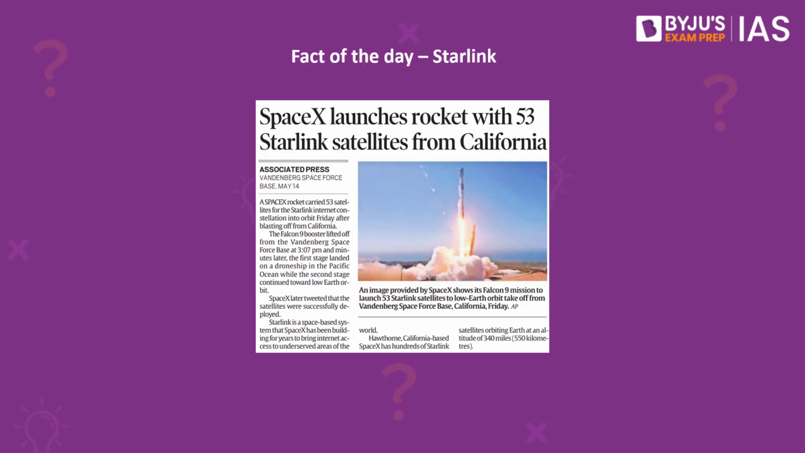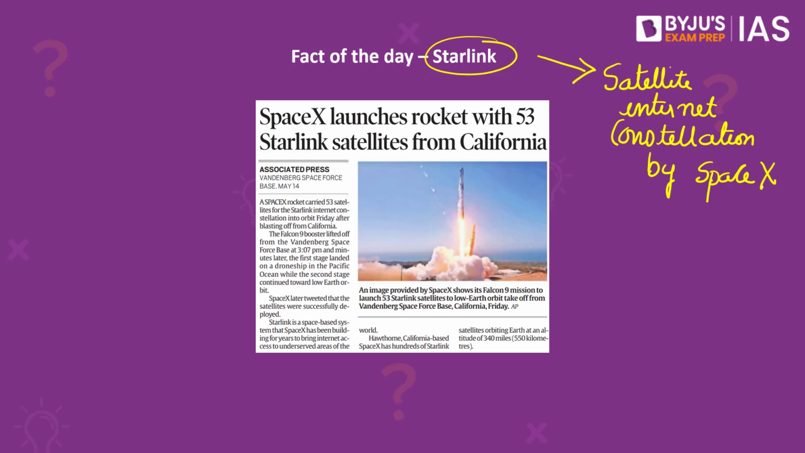Moving on to the fact of the day, Starlink. This article in the Indian Express notes the launch of 53 Starlink satellites by the SpaceX company. Now, what is Starlink? Starlink is basically a satellite internet constellation operated by SpaceX. This constellation consists of many small satellites in the lower Earth orbit. Here, lower Earth orbit means satellites orbiting at an altitude of around 550 kilometers.